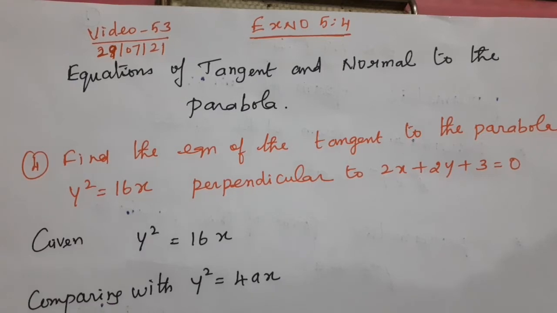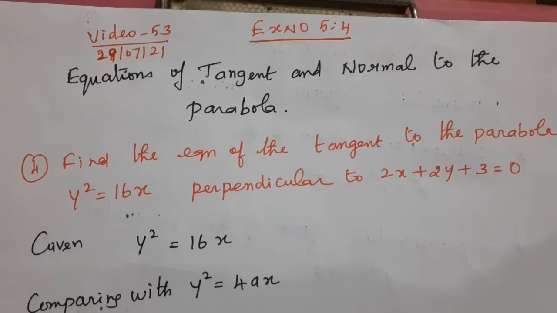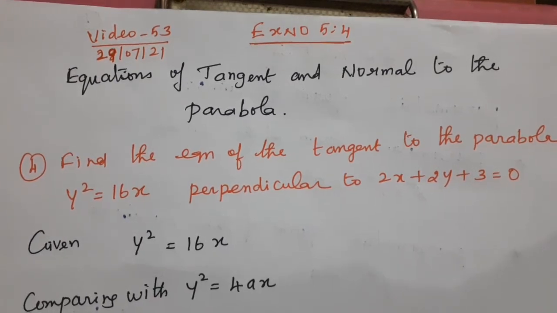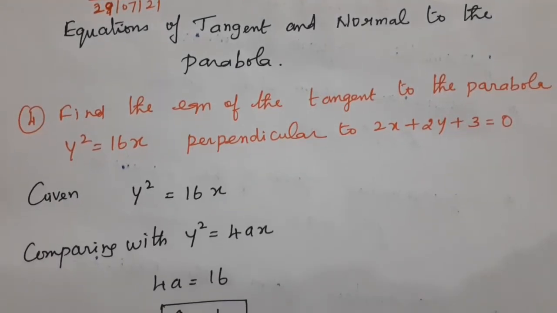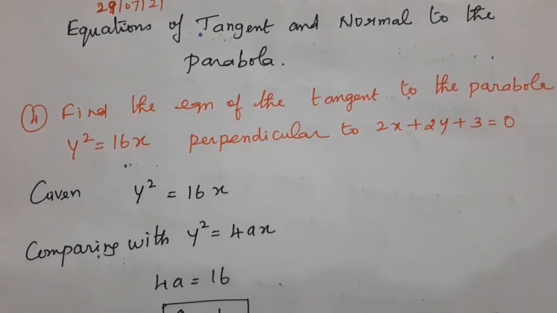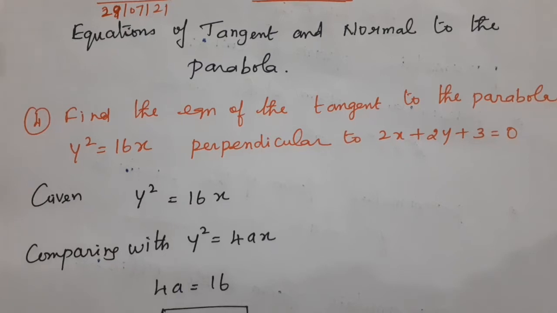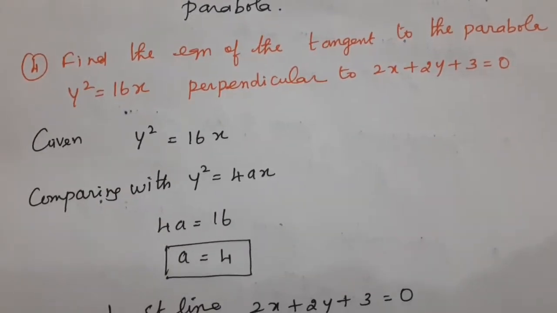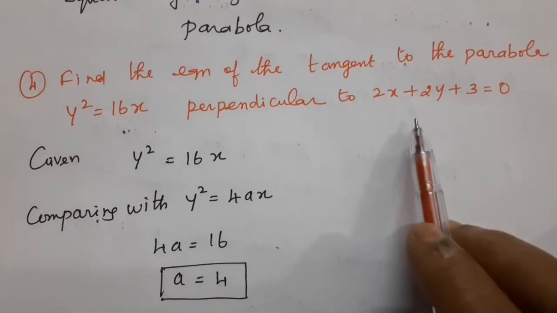I am going to teach the sums based on the equation of the tangent and normal to the parabola. These sums are based on this concept only. Now, what is question number 4 in exercise 5.4? Find the equation of the parabola y square equal to 16x, perpendicular to the straight line.